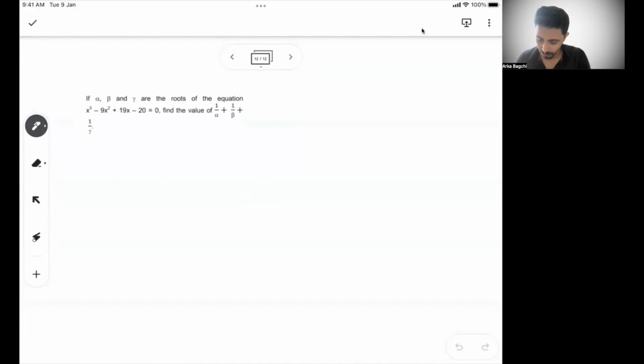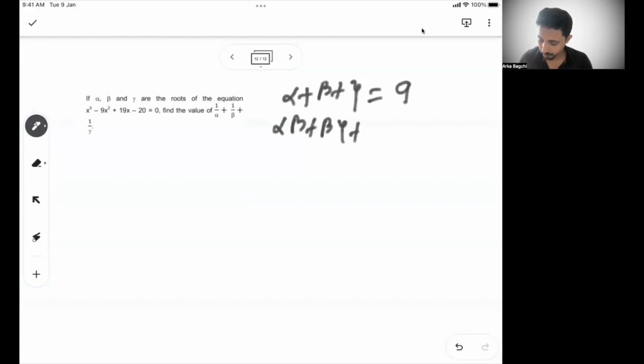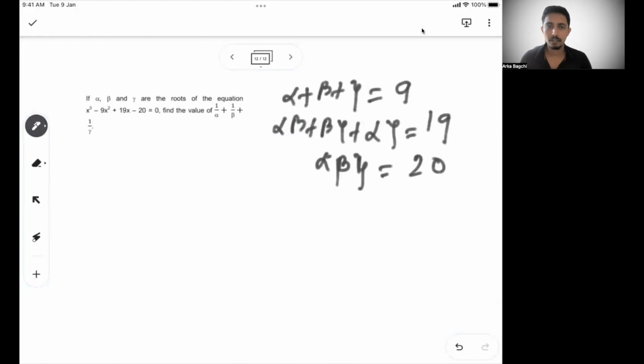Okay, now they said alpha, beta, gamma, the roots of the equation. Again, you know, given the equation, alpha plus beta plus gamma will be minus b by a. So that is 9, minus 9x square is there. So minus b by a is 9 because a is 1. Alpha beta plus beta gamma plus alpha gamma is c by a. So that is 19. And alpha beta gamma has to be minus d by a, or 20. So these are the three values.